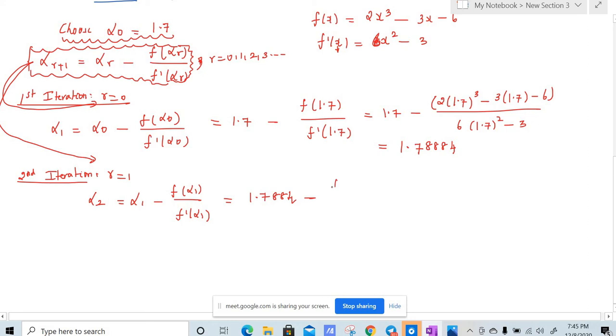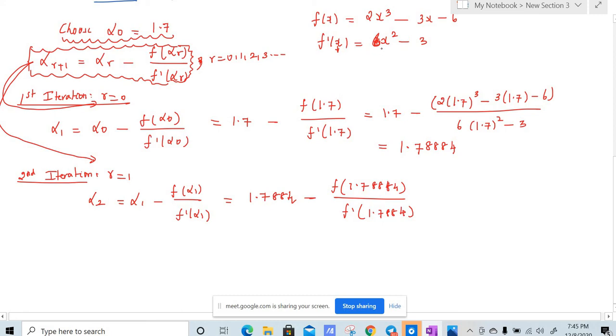It is 1.7884 minus f of alpha 1. Again f of x is 2x cube minus 3x minus 6. So instead of x, you substitute 1.7884 divided by f dash of 1.7884. Again make use of a calculator. So this will be 2 times 1.7884 whole cube minus 3 times 1.7884 minus 6, divided by f dash of this.